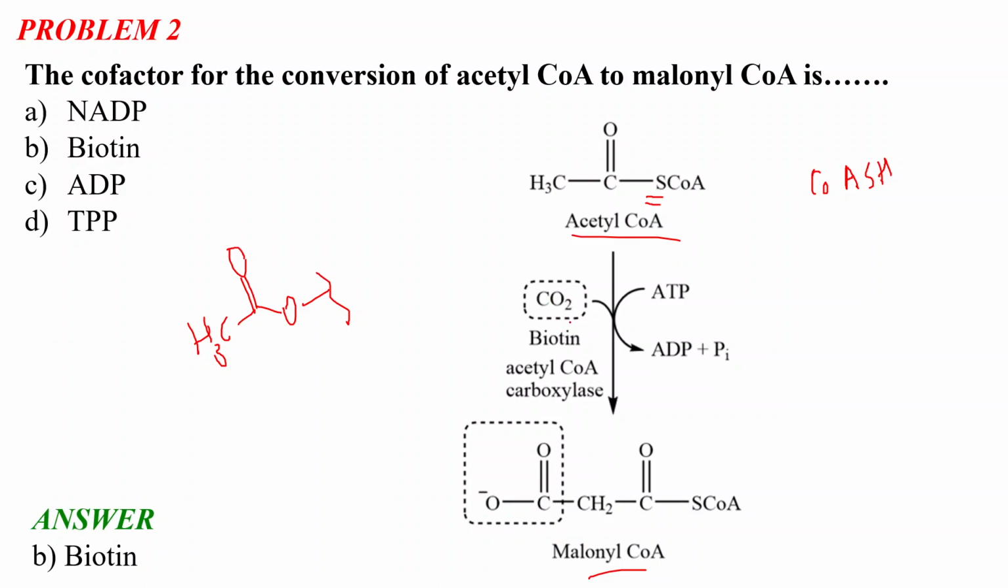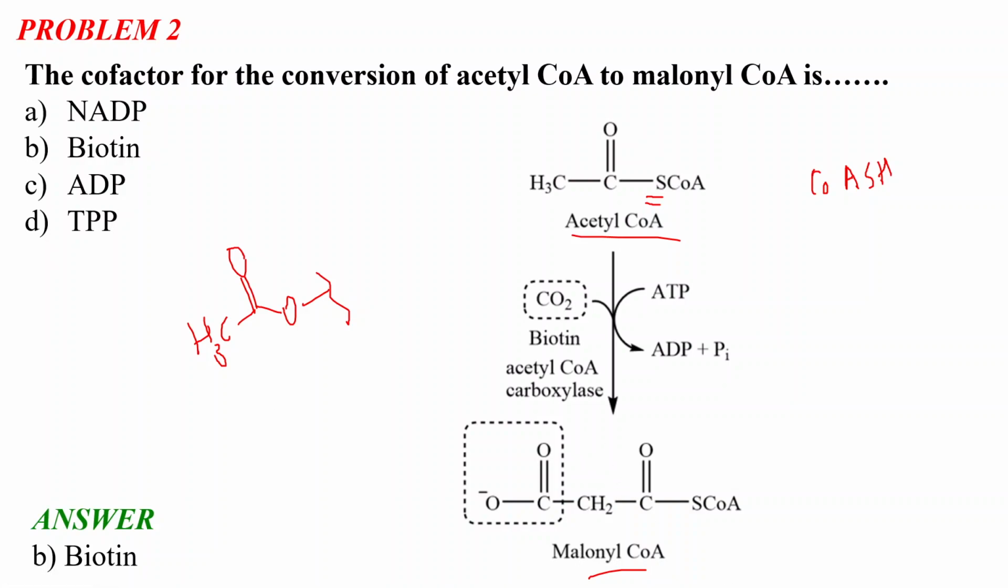In this reaction one ATP is converted to ADP plus Pi, and biotin helps in the incorporation of this carboxylate group into acetyl CoA, from which reaction we get malonyl CoA. This is a very important reaction, and you don't need to remember the exact mechanism, but please remember the name of the enzyme, acetyl CoA carboxylase, that one molecule of ATP is converted into ADP plus Pi here, and that biotin is the cofactor helping in this reaction.